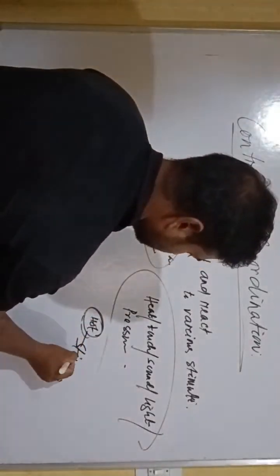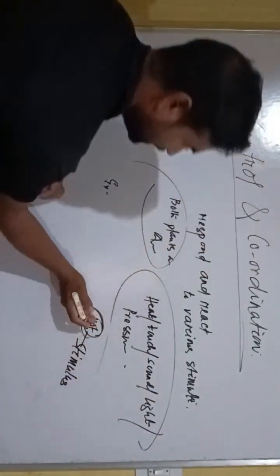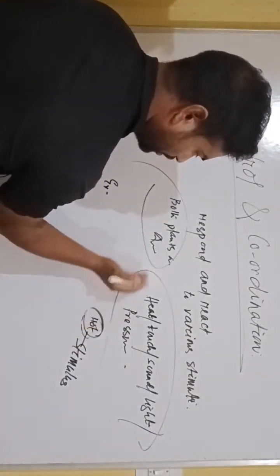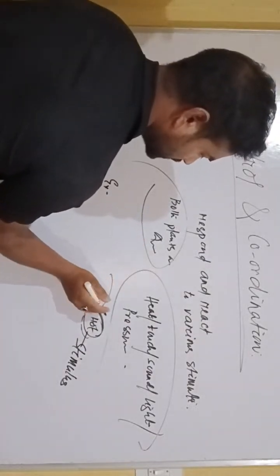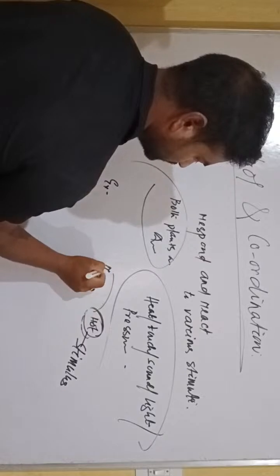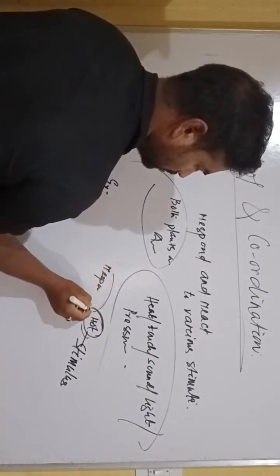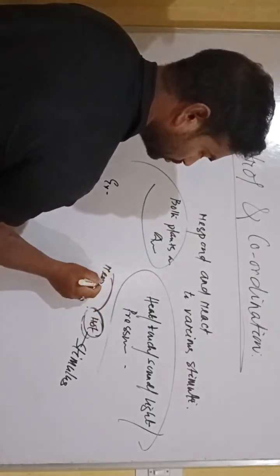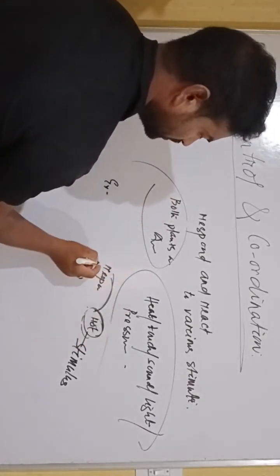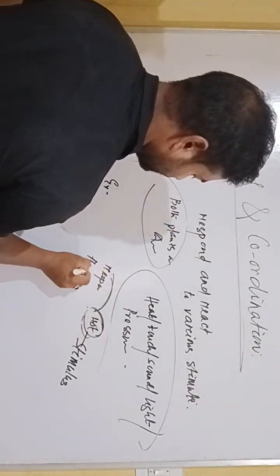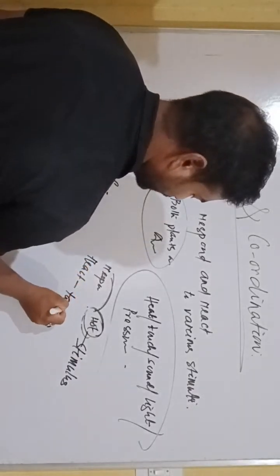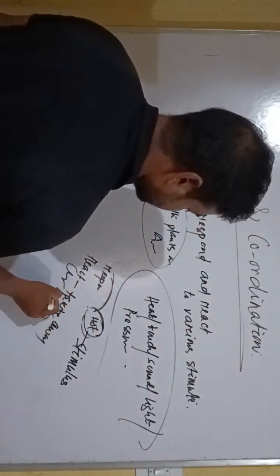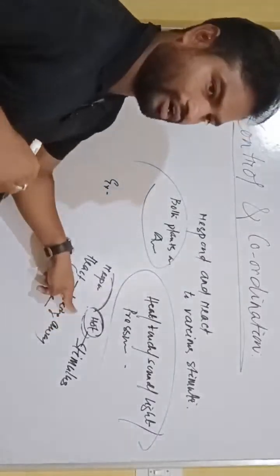Taking away our hand from the hot plate is the respond and react. We feel the hot, that is the respond, and accordingly we show our react by taking away our hand. This is the react, and the stimulus is the hot plate.